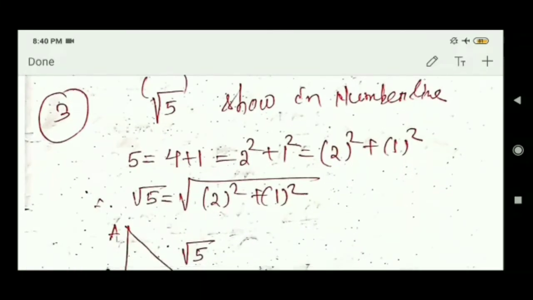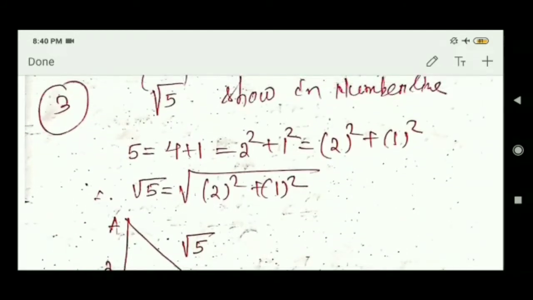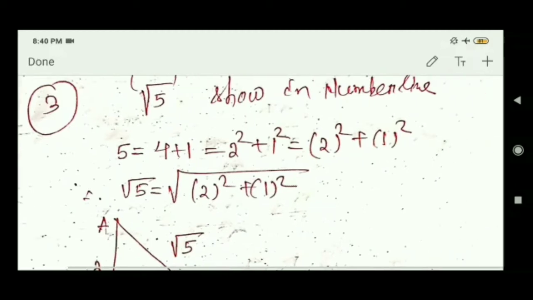Then a very important question: how to show root 5 on the number line. There are two methods. One method is given in the book and this is a shortcut method. I can write 5 as 4 plus 1, where 4 I can write as 2 square and 1 as 1 square. So inside root over 5, I can place this value here.